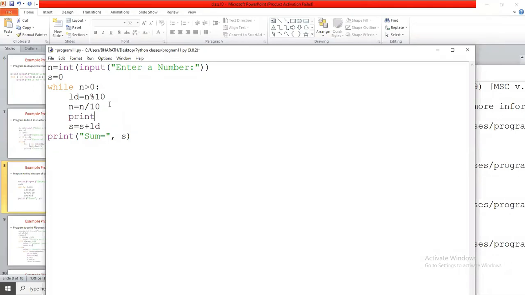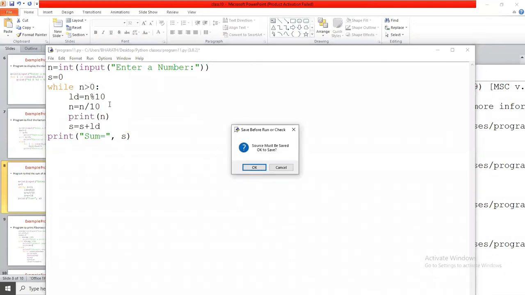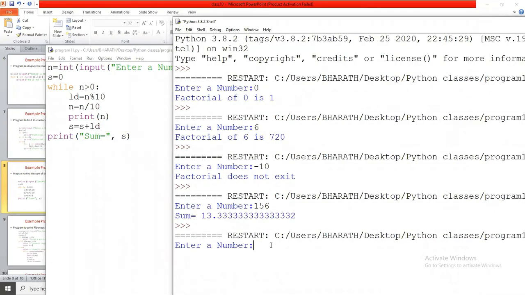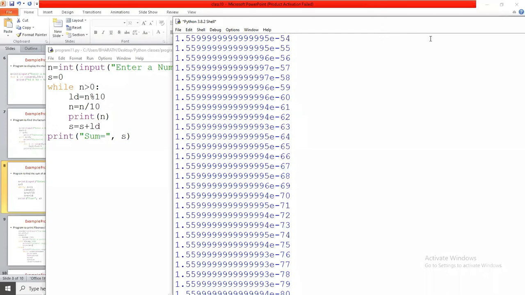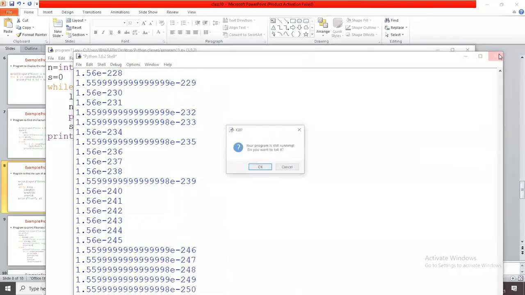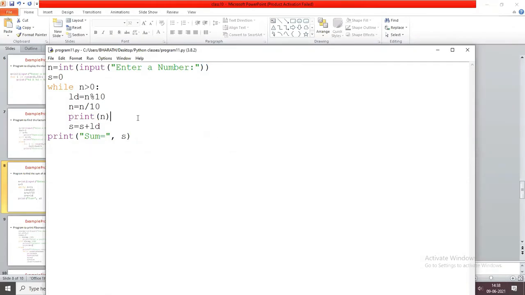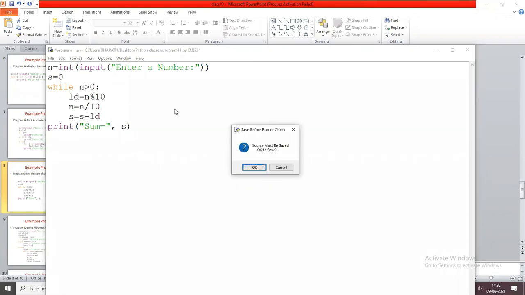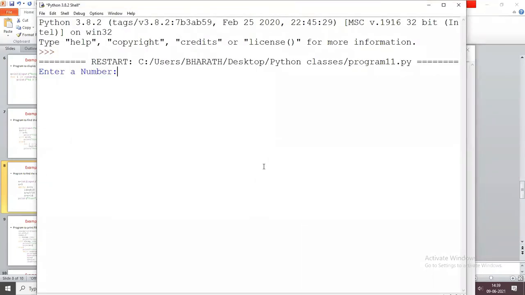First we are going to see what happened if we are using this slash. If I give 156, this is the sum.